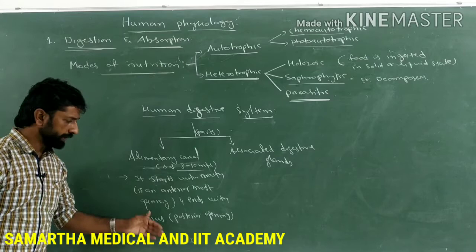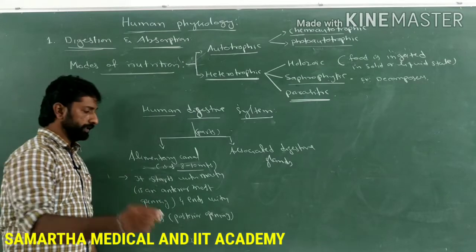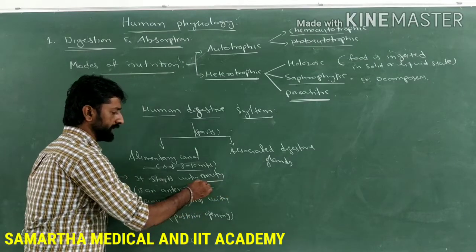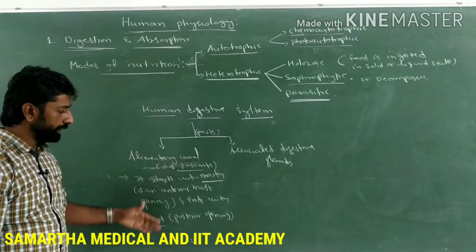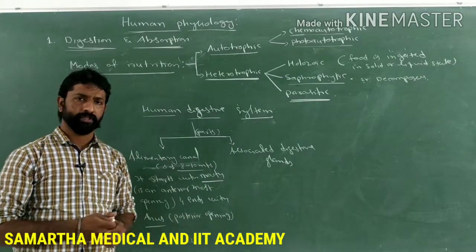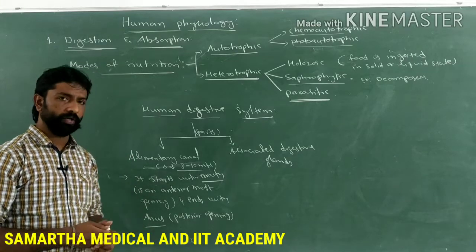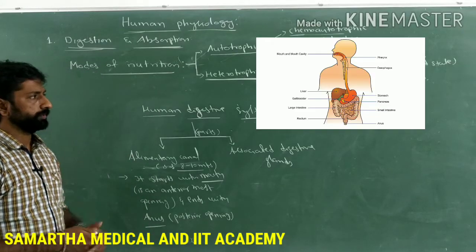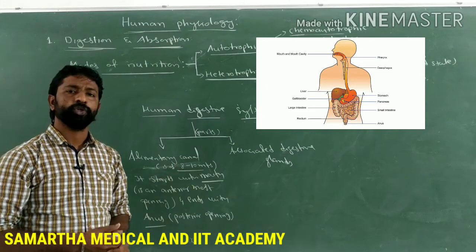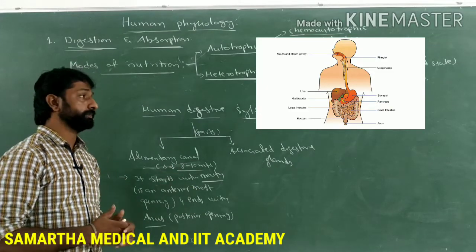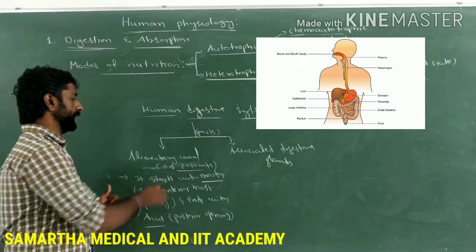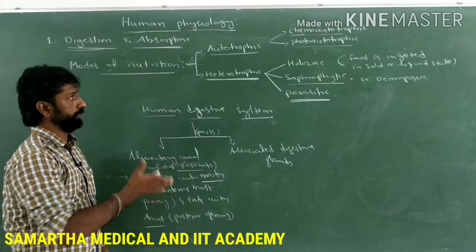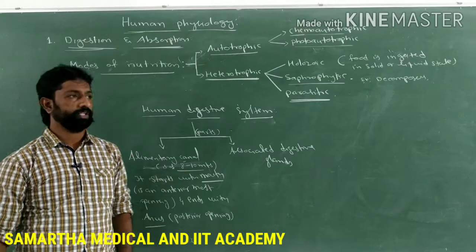In that 8 to 10 meters of length, various parts are present, starting from the mouth to the last one called the anus. Let's discuss them one by one. That is what the diagram represents, the human digestive system. Let's begin the discussion of each and every part starting with the alimentary canal. Before that, if you want, you can make a note of these points now.